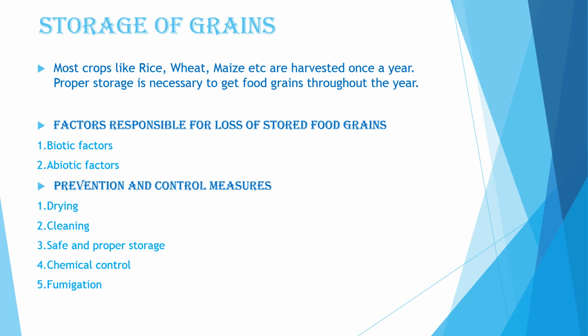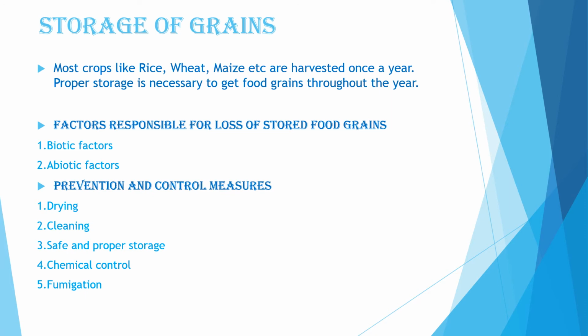Second is maintenance of hygiene. It is very important. The storehouses where we are going to store the grains should be clean. We have to maintain proper hygiene there. The storehouses or godowns should be clean before grains are stored. The gunny bags or the earthen pots which are used for storage should be absolutely free from dust, dirt, webbing or refuse of the previously stored grains.